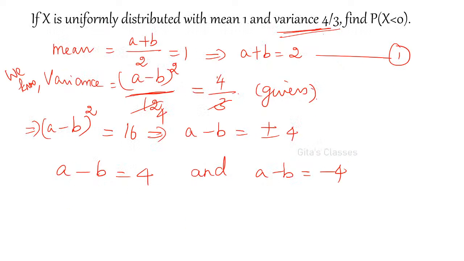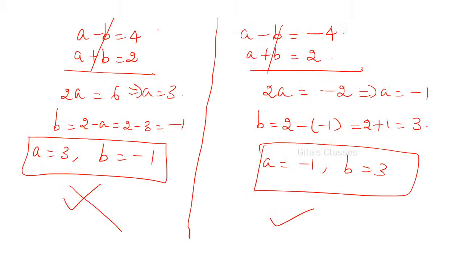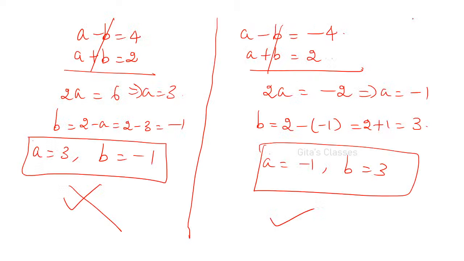This is the definition, right? According to the definition of uniform distribution, f of x is equal to 1 by b minus a, where a less than x less than b, and 0 otherwise. This condition is important: a should be less than b. Here a is 3, b is equal to -1. So 3 is not less than -1. Therefore, you cannot consider this value.